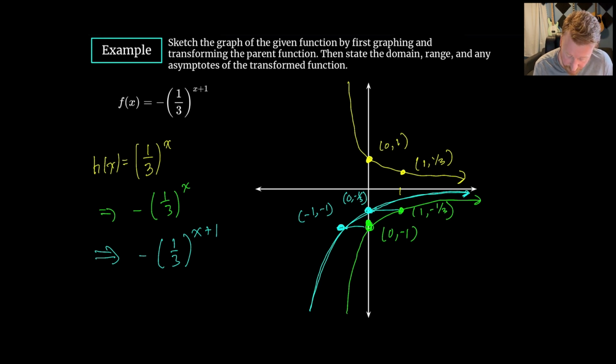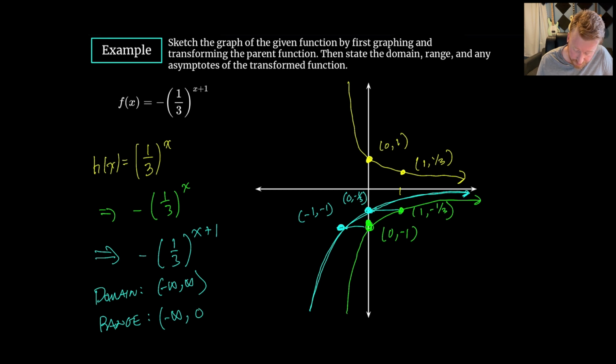We're asked to state the domain. So the domain of this function is all real numbers. We're allowed to plug in anything that we want, and we will get a result. We can also take a look at the range here. And just by looking, everything lives below the x-axis. So that means that anything from negative infinity up to 0 will all be part of the range, but not including 0. Remember, that is an asymptote. It will never actually hit 0. So I'm using the open parenthesis notation there. There's our domain, our range, and then the asymptote.